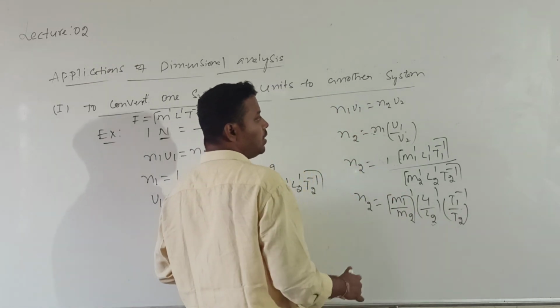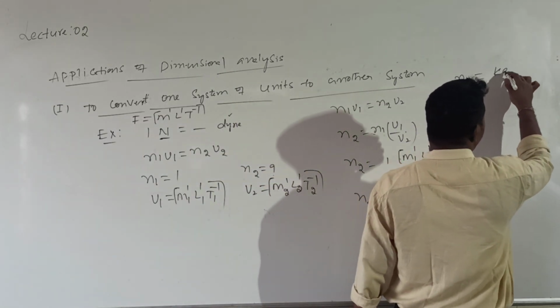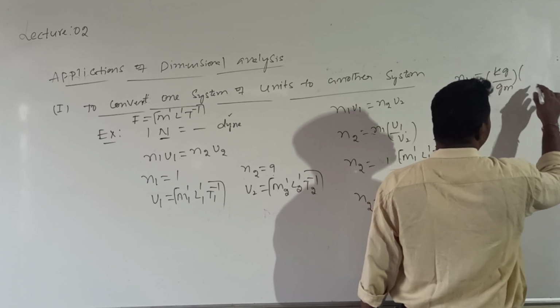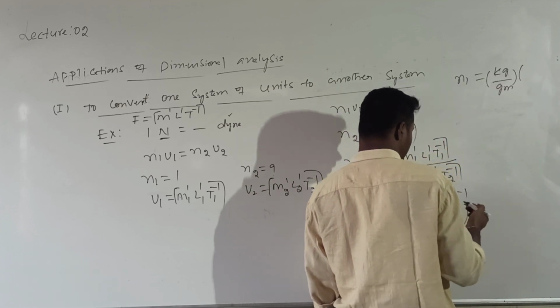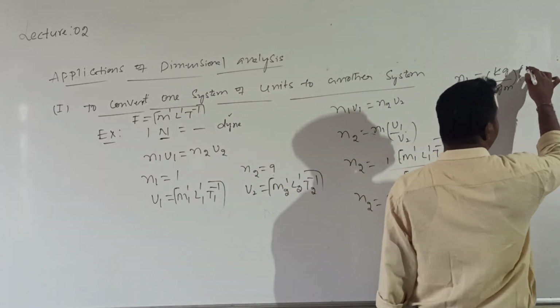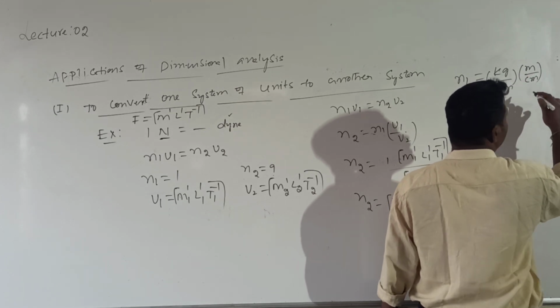M1 is the unit of mass in the SI system, so kilogram by gram, into L1, the unit of length in which system? In the SI system, that is meter. L2 is the unit of length in the CGS system, that is centimeter.